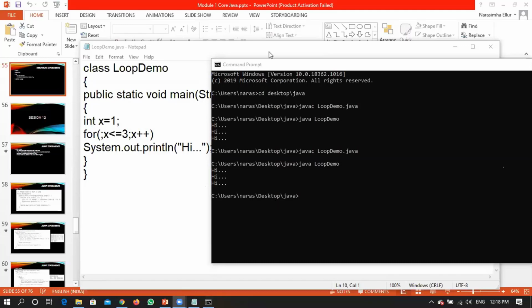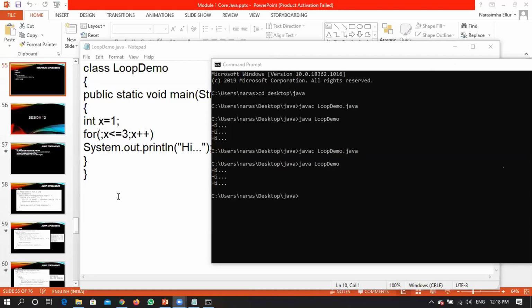Shall I proceed? Any cross questions with respect to this conclusion? Sir, why semicolon inside? Sir, but the syntax is different. Syntax is different. Okay.